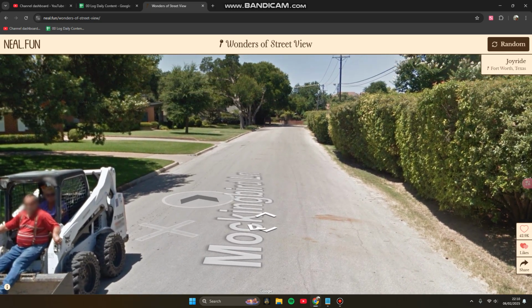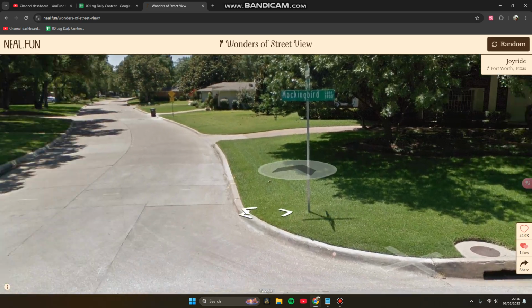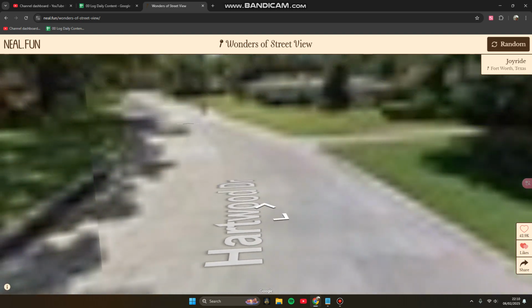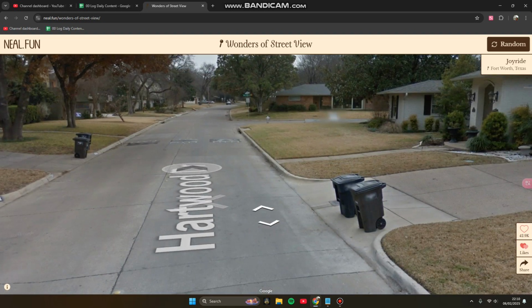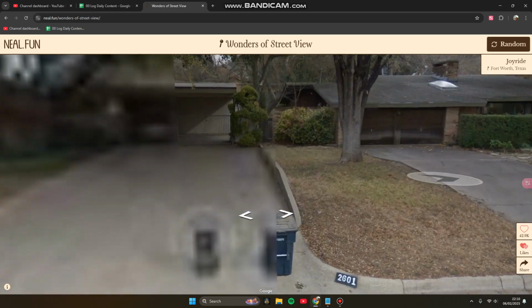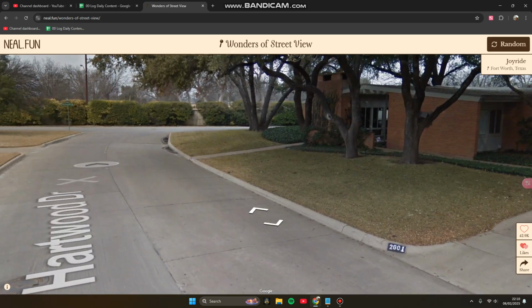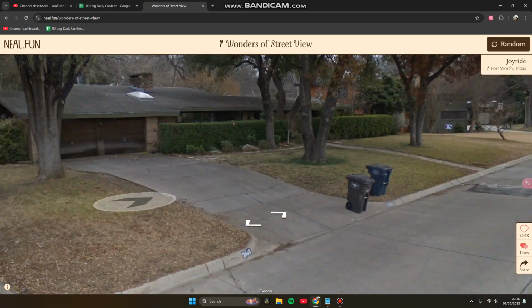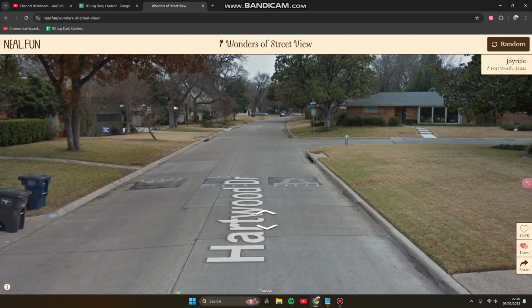So here we are at Joyride, Fort Worth, Texas. So we get a random location here. And also if you want to change the location, just tap on this and click this random button at the top right corner of your screen.